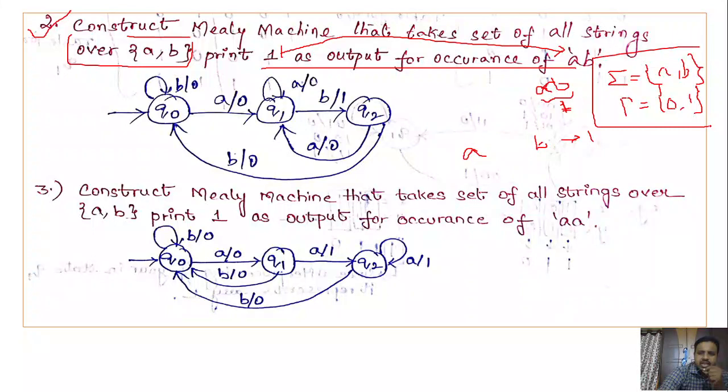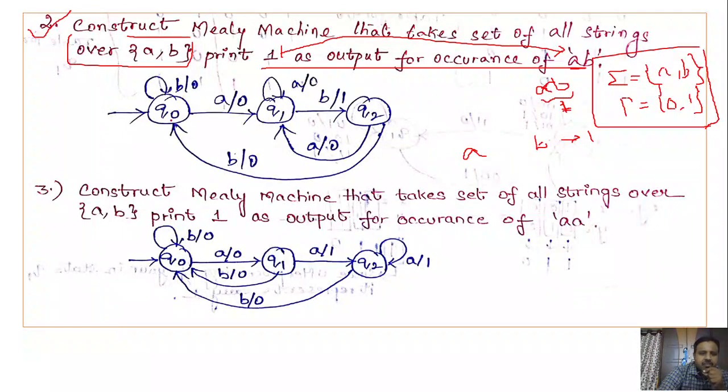Once you get these input and output symbols, the next step is to construct the state transition diagram. How many states are required? It depends upon the property of the problem. What we are saying in the problem is that when it sees A followed by B, it should produce the output as 1.